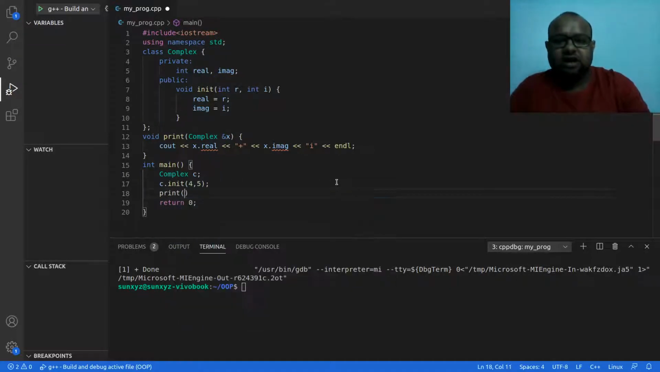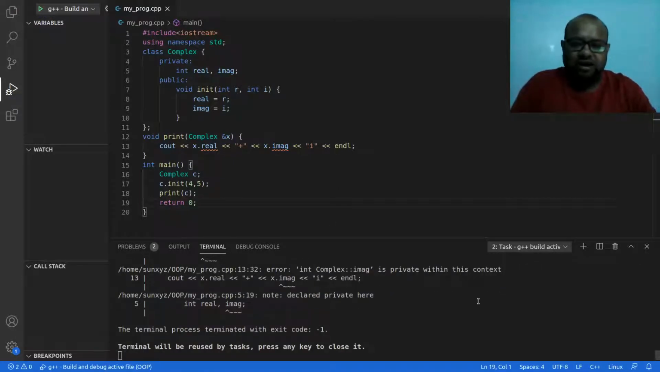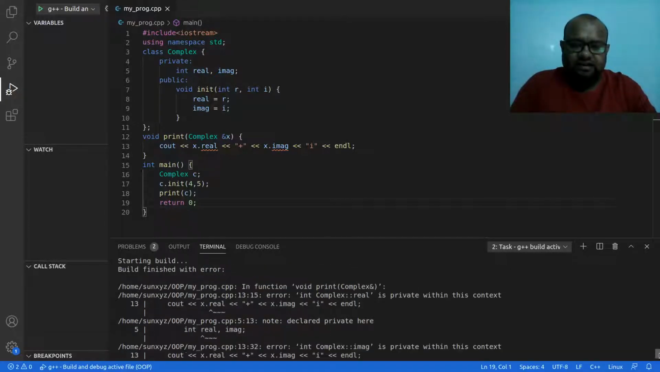So let's go ahead and call this print function, and I'm going to pass c as a parameter. Now let me try to compile this program, and once I do, I get two errors. The first error says that I cannot access Complex::real because that is private, and I cannot access Complex::imaginary because that is private.